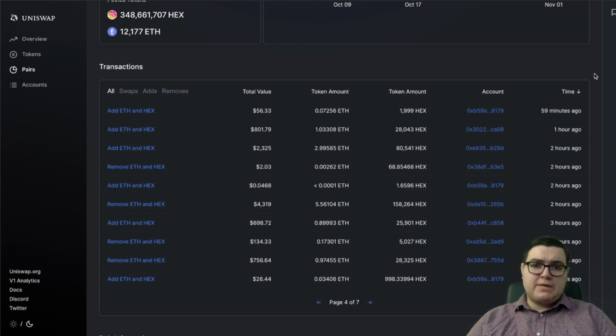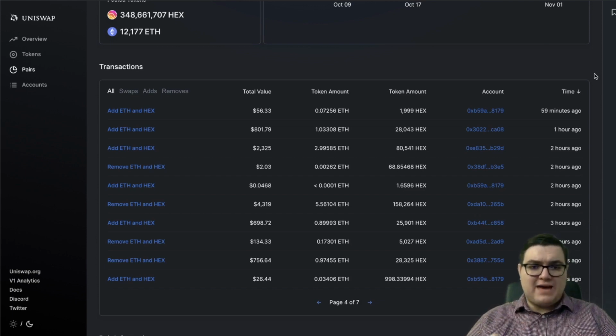Today's a short topic, it's a simple one: how to find addresses of whales using Etherscan. And what a whale is, essentially, is a larger trader. Now that does not necessarily mean it has to be a millionaire trader. For smaller DeFi projects, it just means that they're larger transactions.